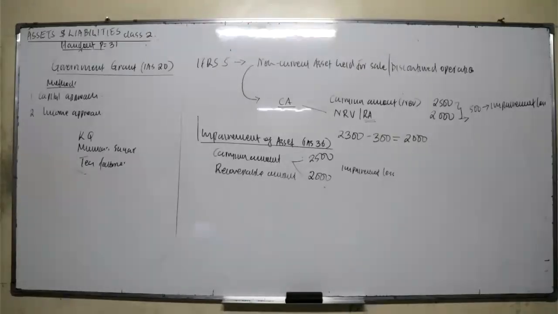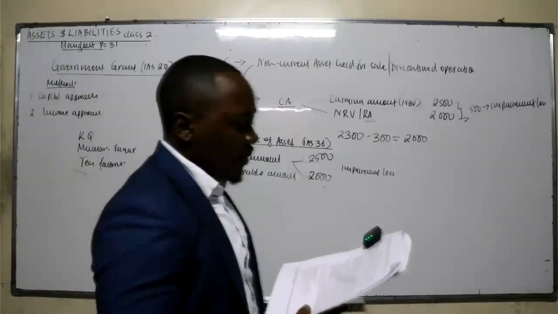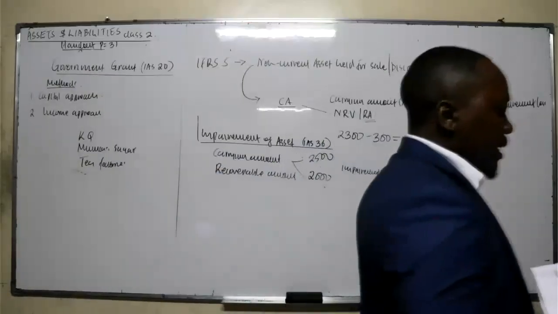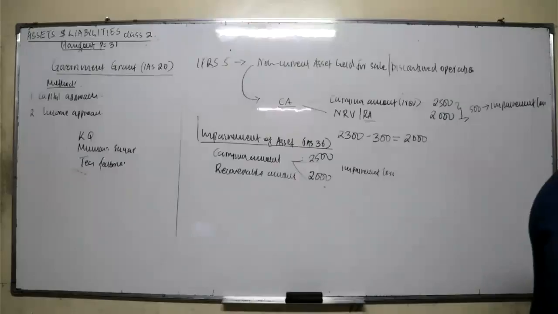So now let's look at indicators of impairment loss. How does the company assess that there is an impairment? They are classified into two: external indicators and internal indicators. One of the external indicators is a significant decrease in the asset's market value. Then, a significant change with adverse effect.